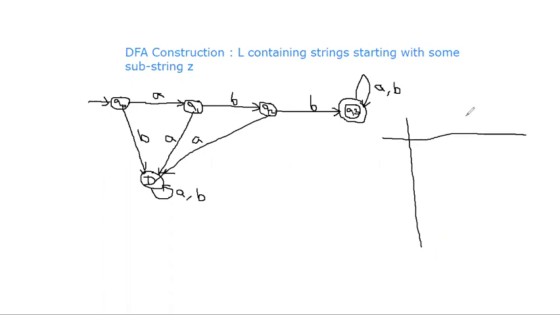Two columns are required: input symbol A and input symbol B, because the alternate representation of DFA is the transition table.